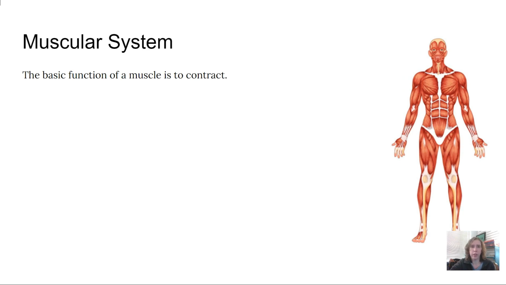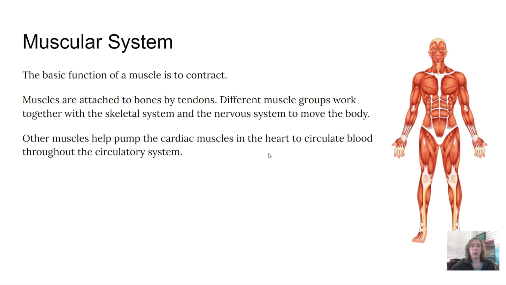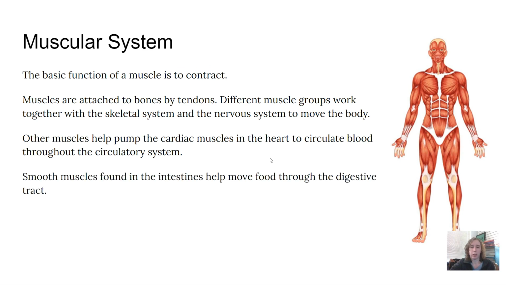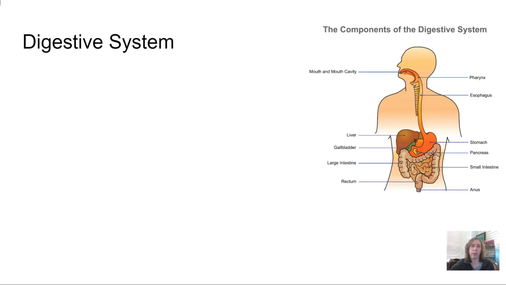The muscular system. Muscles are attached to bones by tendons. The basic function of a muscle is to contract. Different muscle groups work together with the skeletal and nervous system to move the body, and other muscles help pump cardiac muscles in the heart to circulate blood throughout the circulatory system. Smooth muscles found in the intestines help move food through the digestive tract, and muscles require a lot of energy to contract. This energy is generated by carbohydrates from the digestive system and oxygen from the respiratory system.